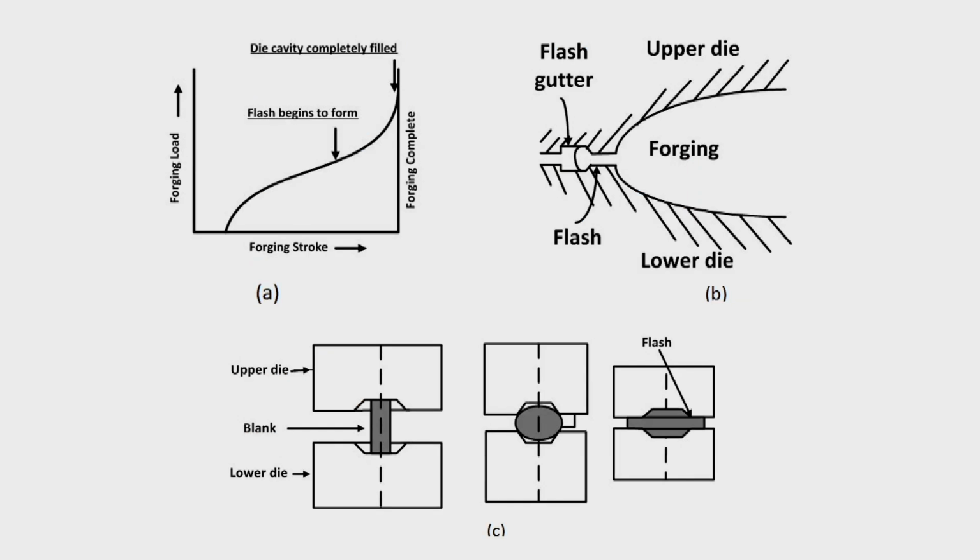So, this is the portion: how does the flash form? Take a simple case here in the bottom, figure C, the left hand side. This is your workpiece material, shown by this shade. It is kept in the die cavity; this is one part of the die cavity, and this is the other part. The lower die generally is the fixed die and the upper die is the movable die. So, you will keep your billet, a simple cylindrical piece. Then this is the final shape which you want.